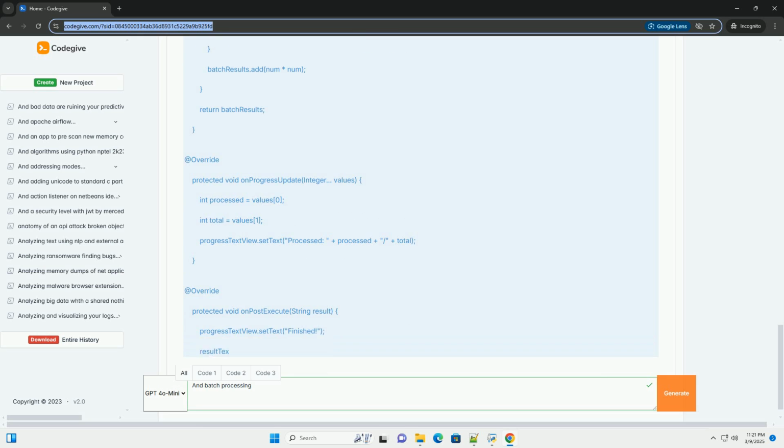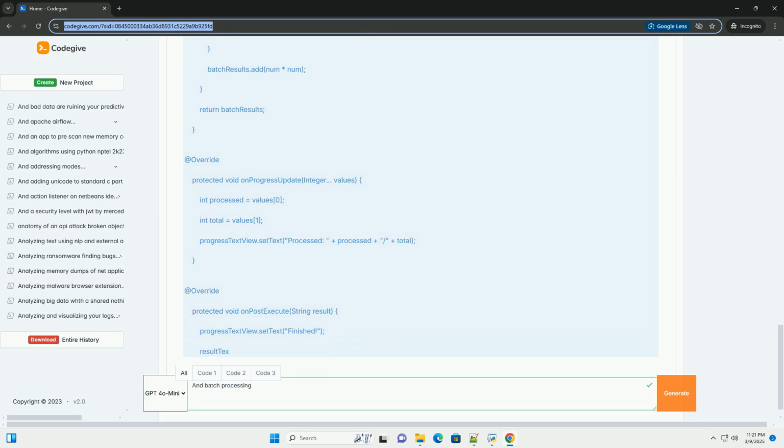Result accumulation: accumulates results as the batches are processed, providing a summary at the end. Error handling: the process batch function now has a try-catch block to handle InterruptedException if the task is cancelled. Explanation of what each part does to enhance readability.